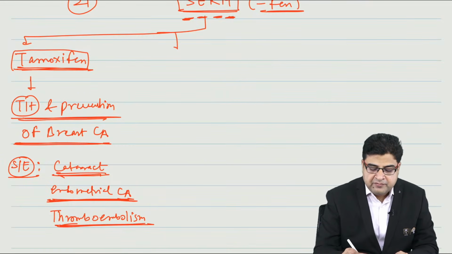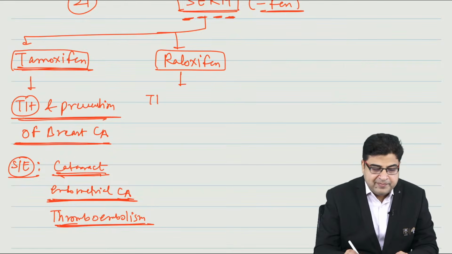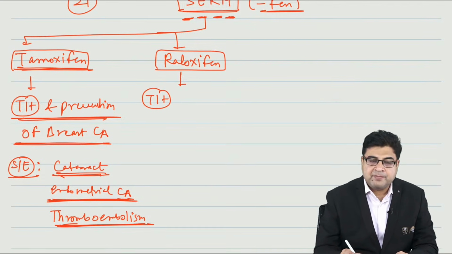Now after tamoxifen, the next drug here is raloxifene. If we talk about this medicine raloxifene, now raloxifene is a medicine which is an estrogen receptor analog.